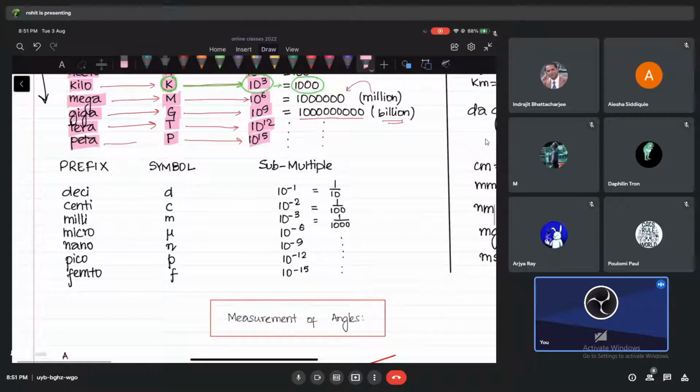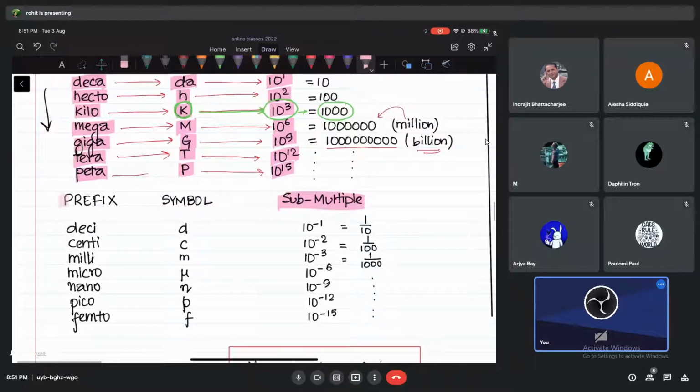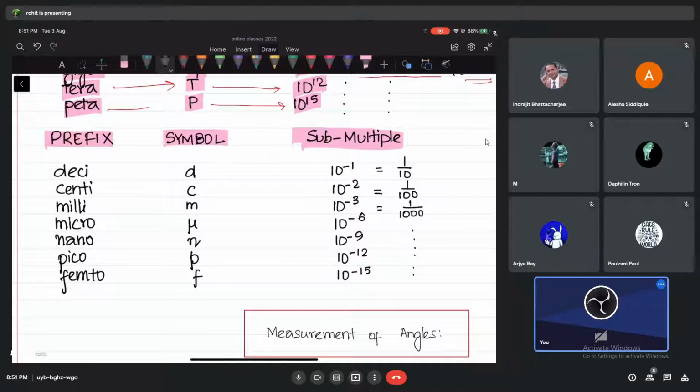We call it. Okay. So what is the meaning of sub multiples? These are all powers of 10 to the power 1, 2, 3, 4, higher powers. So these are all bigger powers. But sub multiples take us to smaller values. I'll give you an example. You'll get it when we do it properly.